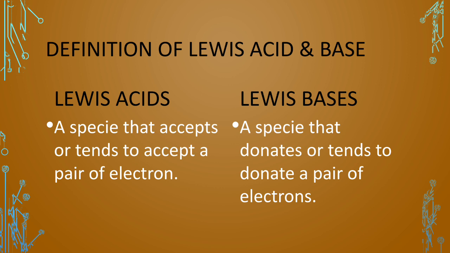According to this definition, the acids are all those compounds which can accept the pair of electron. Remember that only one pair of electron will be involved, not 2 or 3 or 4 pairs of electron. It means only one pair of electron. So the compounds that can accept the pair of electron act as the Lewis acids. And all those compounds or species that can donate a pair of electrons act as the Lewis bases. It is the proper definition.